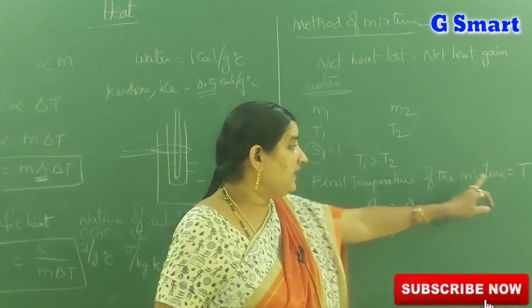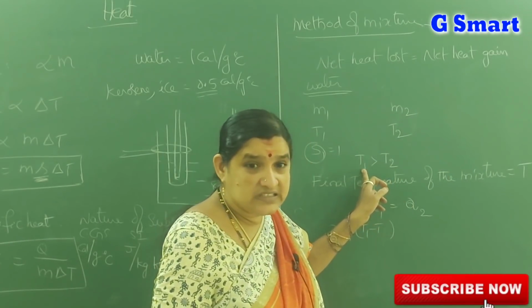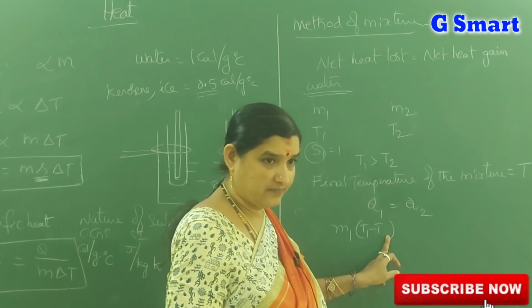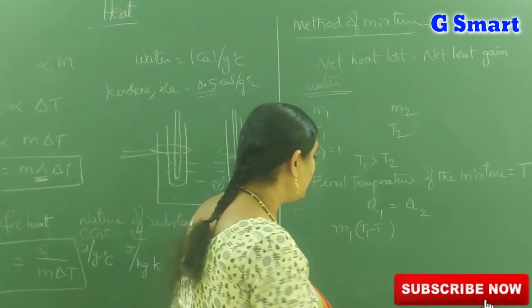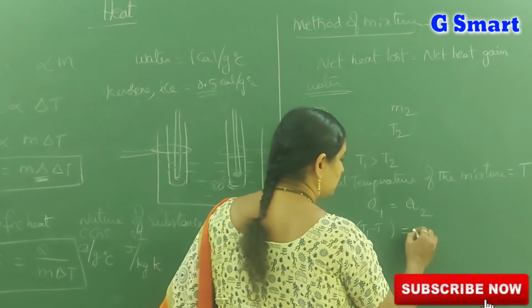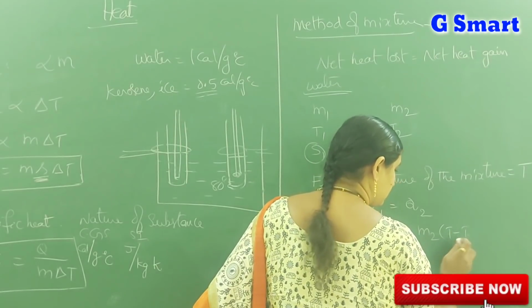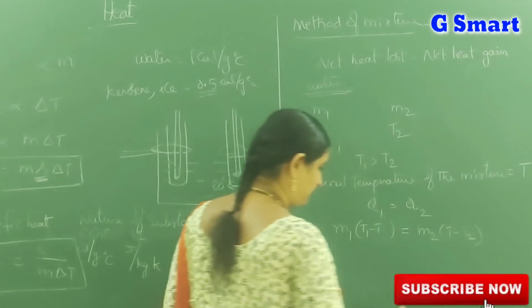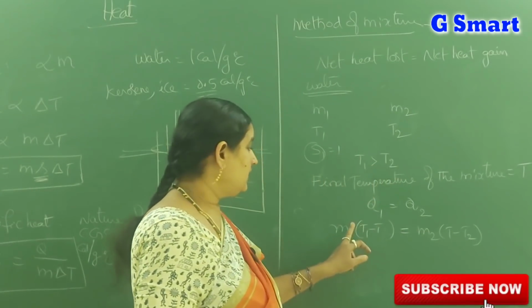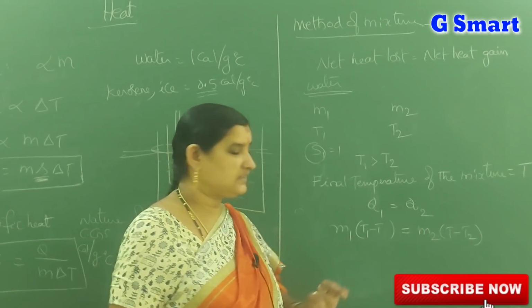Because the final temperature becomes T. T1 loses its temperature up to T, and T2 gains temperature up to T. So M1 into T1 minus T is equal to M2 into T minus T2.